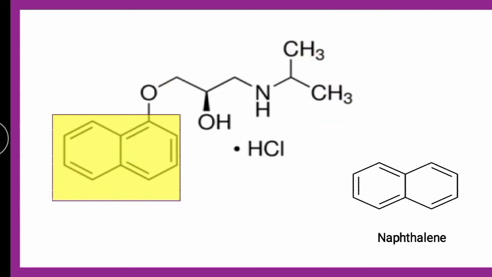Propranolol is a beta blocker which contains a naphthalene ring, which you can see here in the structure, and this is oxy, so it is naphthoxy.